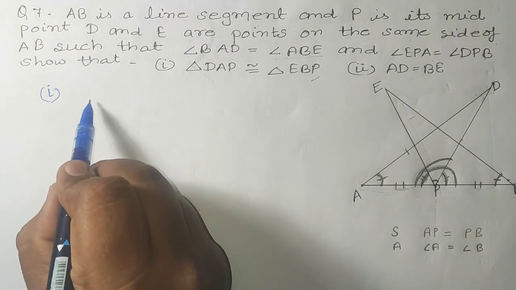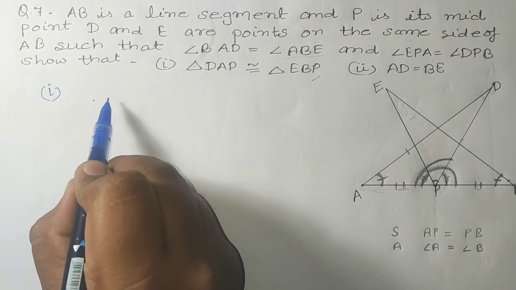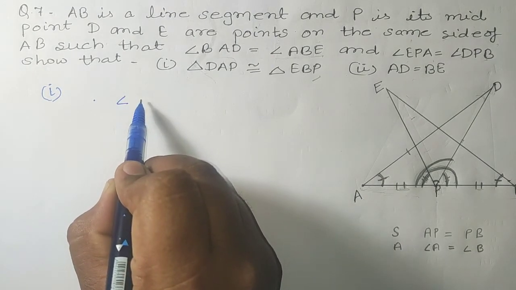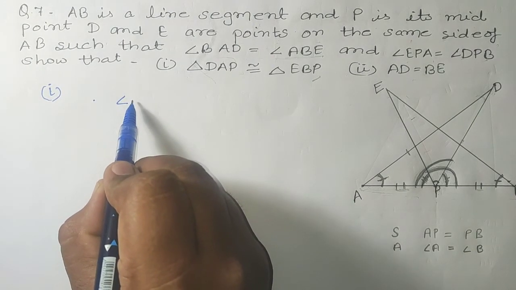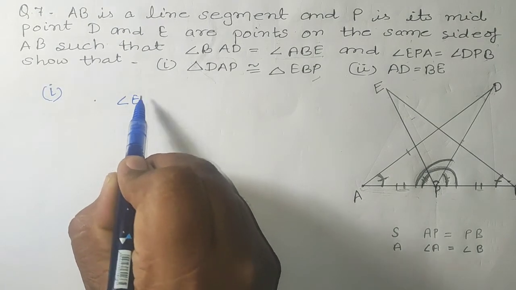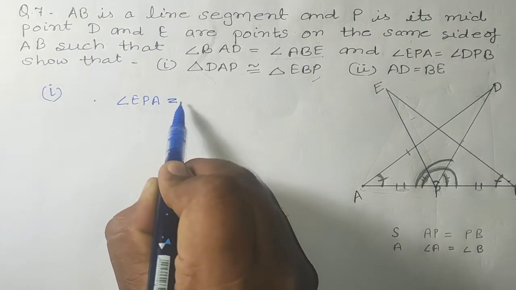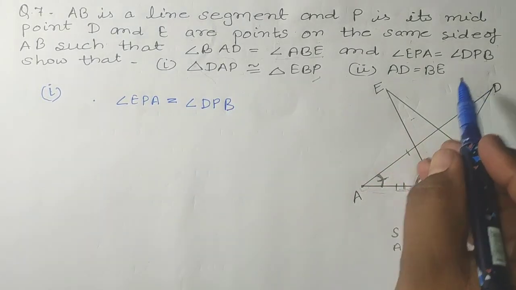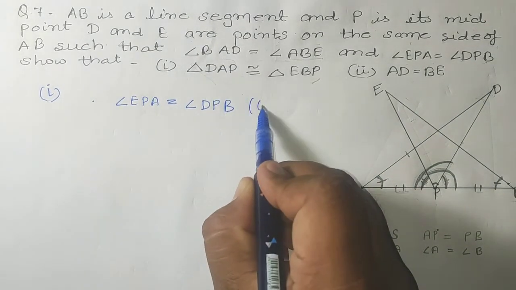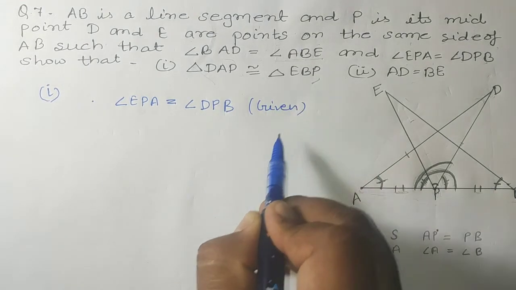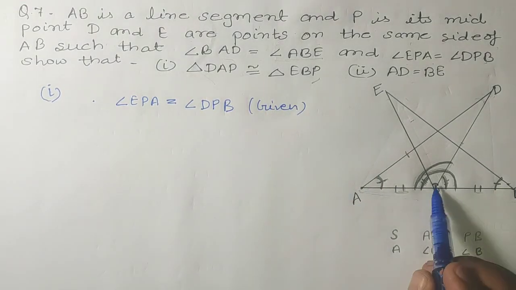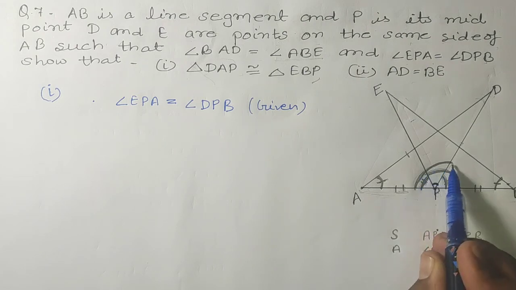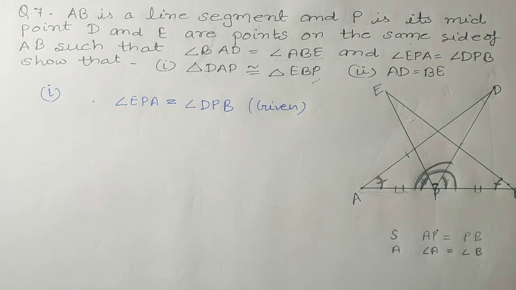So see what we will write here. We will write that angle EPA is equal to angle DPB. It is given, isn't it? Here it is given. So we have to add this angle in these two so that this will become the whole angle and this will become the whole angle.